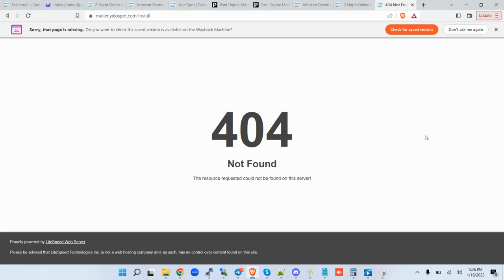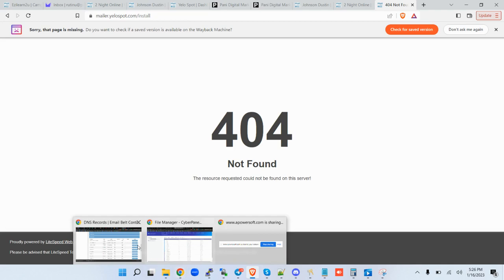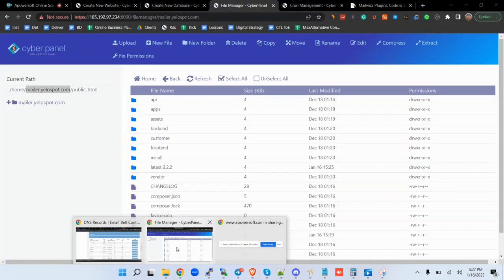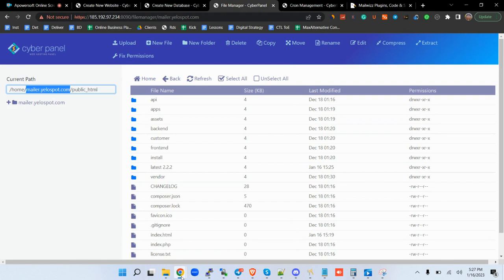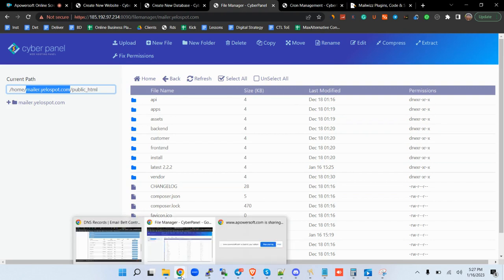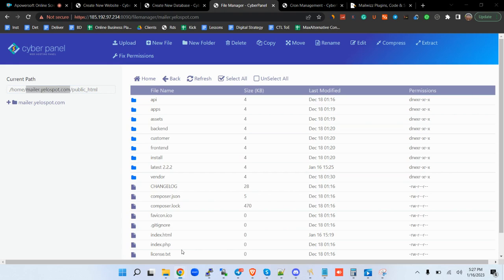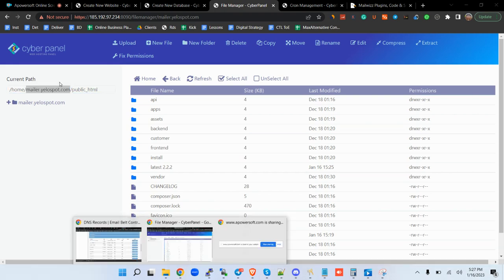All right, it's saying there's an error 404. Let's see where that error is. Most likely it's because we have installed the files before the domain had already finished being added in the CyberPanel. So I'm gonna redo that process in a moment here, and then we'll be able to continue from there.